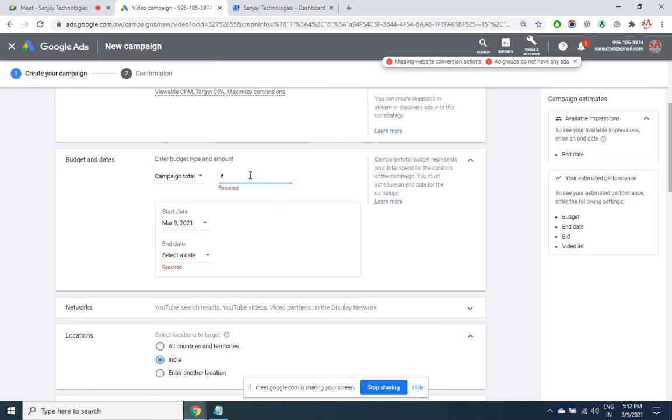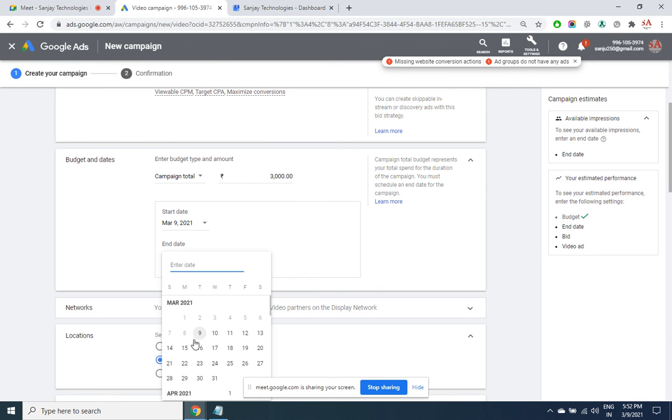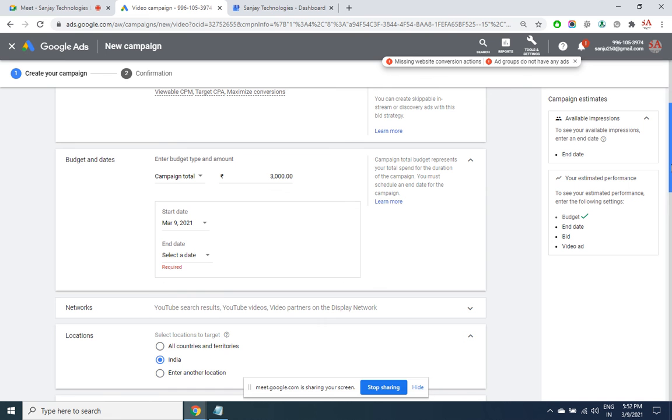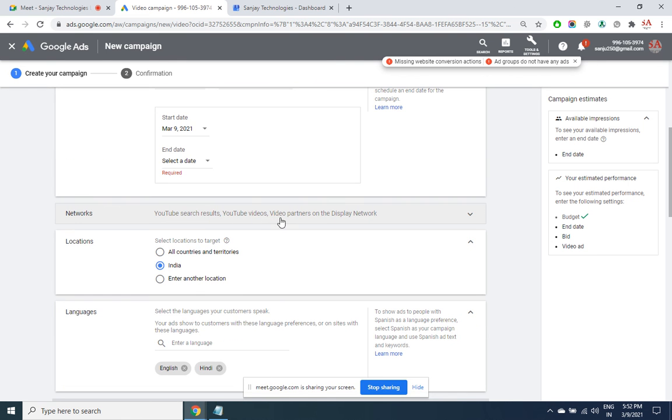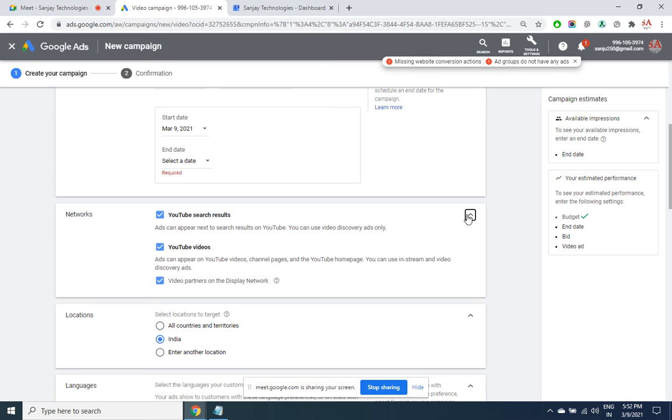How much is the budget for the entire campaign altogether? So this is not a daily budget. There is a budget allocated for campaign which may get over in a day, it may get over in 10 days, it may get over in 30 days, maybe 60 days or 1 year, whatever. For this entire campaign, for this entire ad setup, I want to have a budget of 3000 rupees. In case you want to schedule it, you can. So ad is going to get displayed into YouTube videos, video partners and display network. You want only in YouTube.